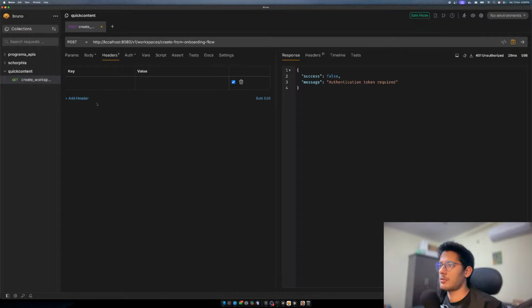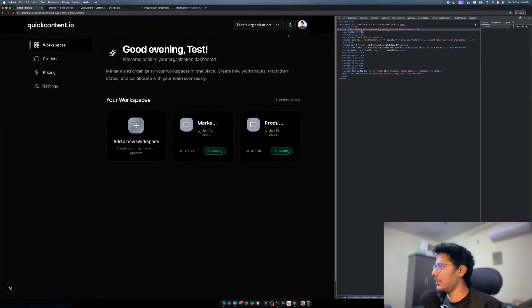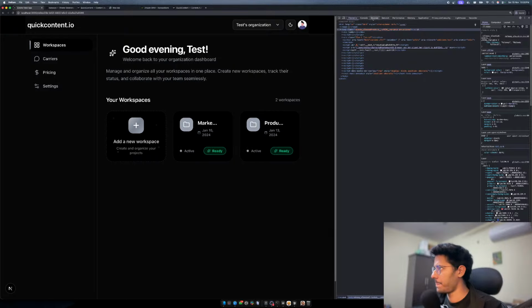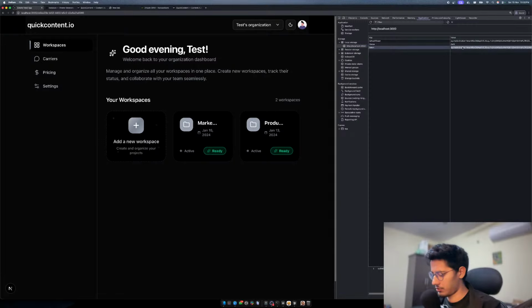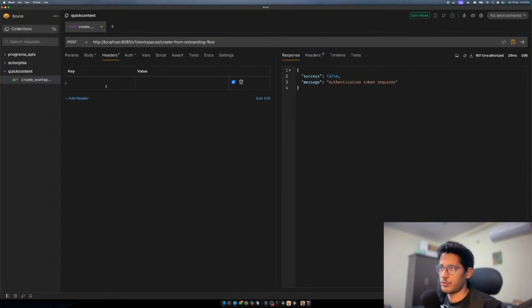Okay, so we need a key value. What I would do is quickly take the token from my local storage. That's the token I have. I'll just copy this token and paste it over here. But headers, I think we have to add the auth token. Wait, no. How do you do it? Is it Authorization? Then we have to say Bearer, and then this token. I think that's how you do it. And this should work. Oh, validation failed.